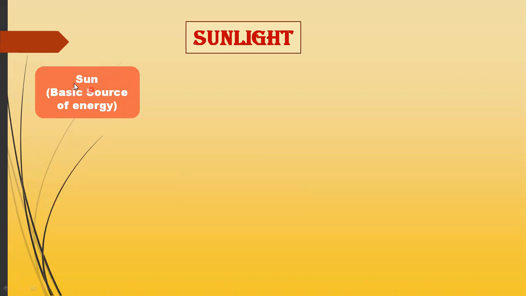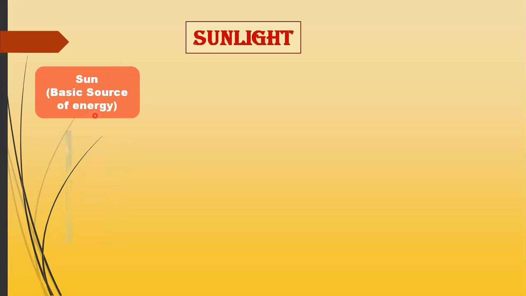We know that the sun is the basic source of energy. We all derive energy directly or indirectly from the sun. The sun is the basic source of energy on this planet Earth. The sun gives us energy in the form of heat and light.